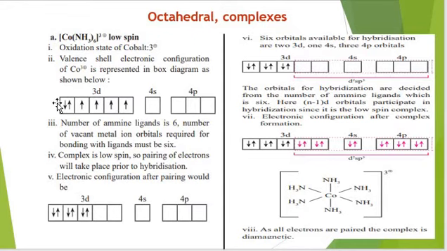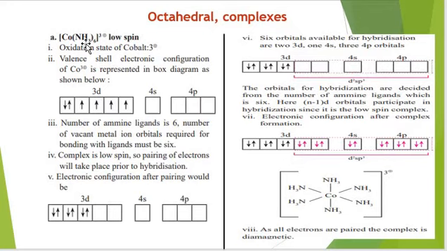So here is the orbital diagram of cobalt 3+ ion, where we will see vacant 4s and 4p orbitals and 3d is containing 6 electrons. Here we are seeing in this ion the number of ligands are 6 in number. That means 6 electron pairs are coming to the cobalt. So there should be 6 vacant orbitals of cobalt ion.